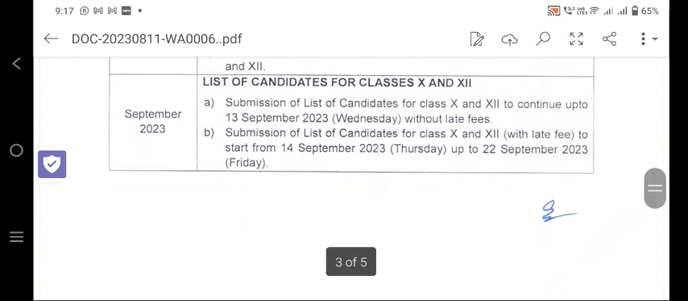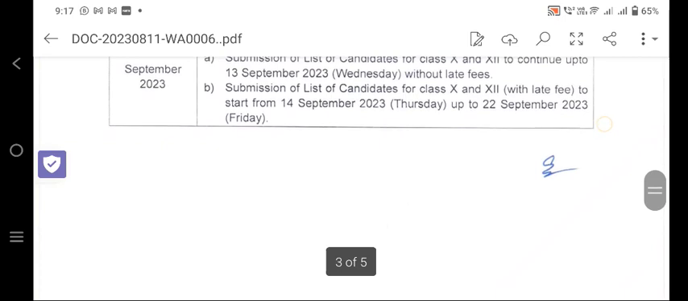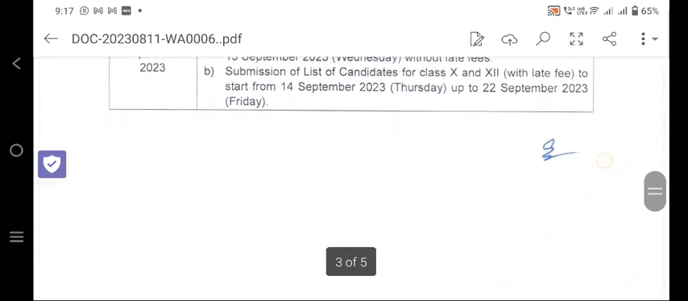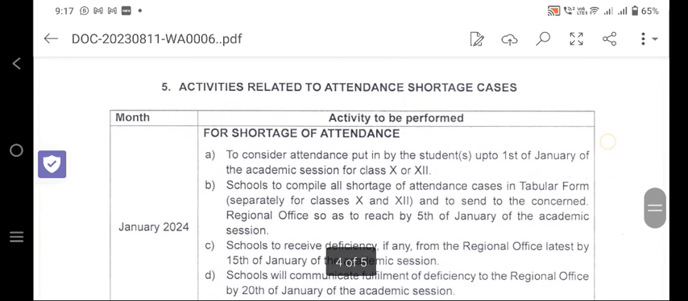LOC submission of the list of candidates for 10 and 12 with late fees from 14 September to 22nd September. So the reminder has been given that till 13 September, for the 10 and 12 LOC, they can give the money without late fees, and with late fees it will be up to 22nd September, Friday.